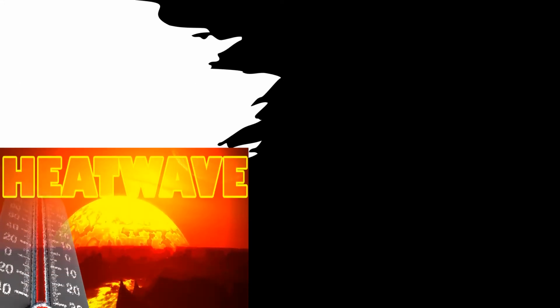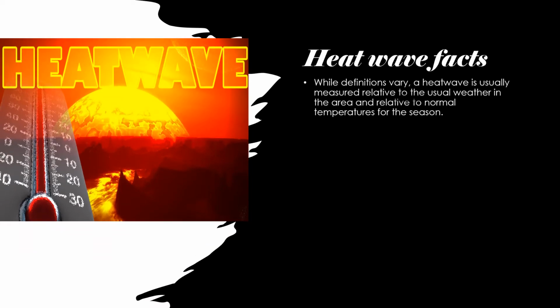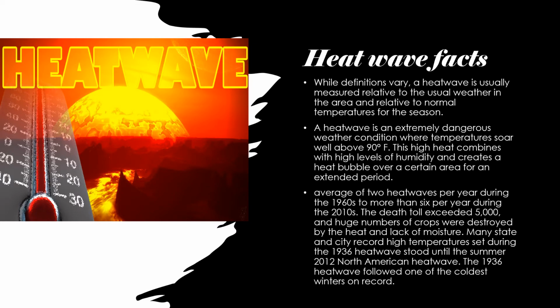The facts I have for a heat wave: while definitions vary, a heat wave is usually measured relative to the usual weather in an area and relative to normal temperature for a season. A heat wave is an extremely dangerous weather condition where temperature soars above 90 Fahrenheit. The high heat combines with high levels of humidity, creating a heat bubble over a certain area for an extended period. The average was 2 heat waves per year during the 1960s, moving to 6 per year during the 2010s.